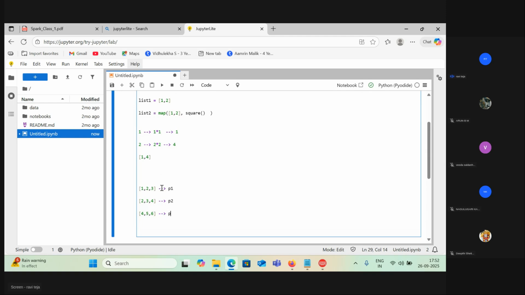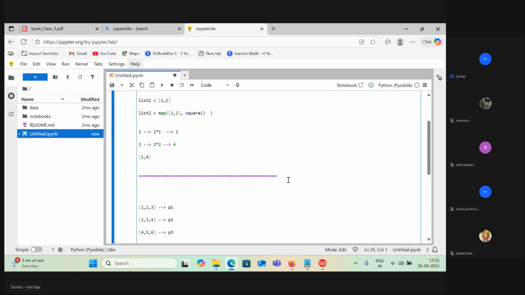Okay, these are the three partitions we have in our data. Now I'm just applying this function on top of this. For your information, this is how the partitions look: 1, 2, 3, 2, 3, 4, 4, 5, 6. So this is the one data set we read, right? This is the data set we read.